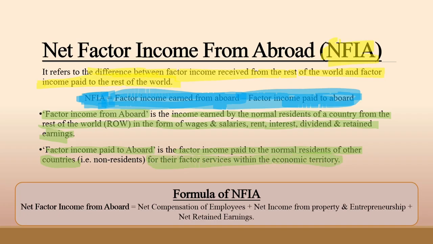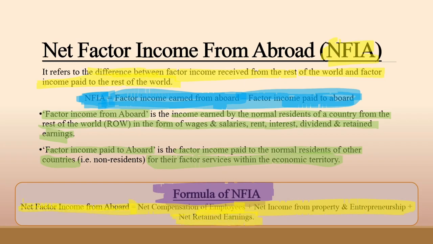Here is another formula of NFIA. This formula will help you while solving the numericals in the national income chapter. And the formula is NFIA, or net factor income from abroad, equals net compensation of employees plus net income from property and entrepreneurship plus net retained earnings.